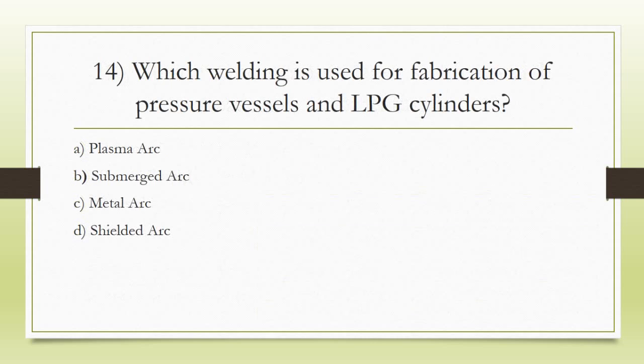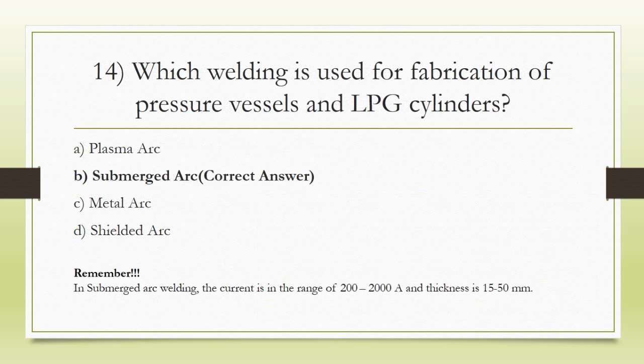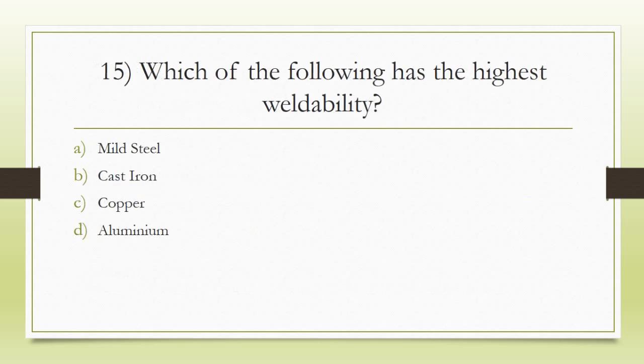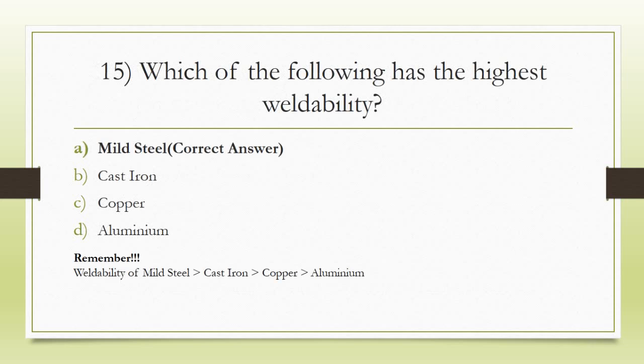14th question, which welding is used for fabrication of pressure vessels and LPG cylinders? The correct answer is option B, submerged arc welding. 15th question, which of the following has the highest weldability? The correct answer is option A, mild steel.